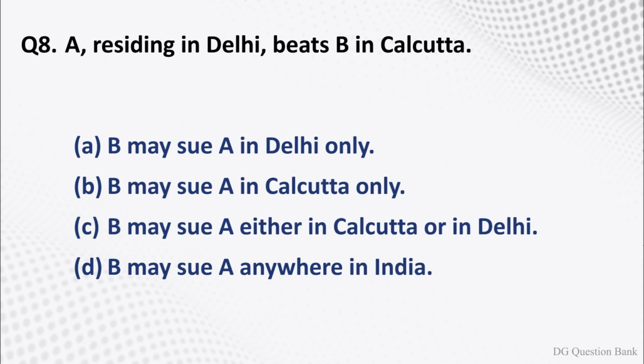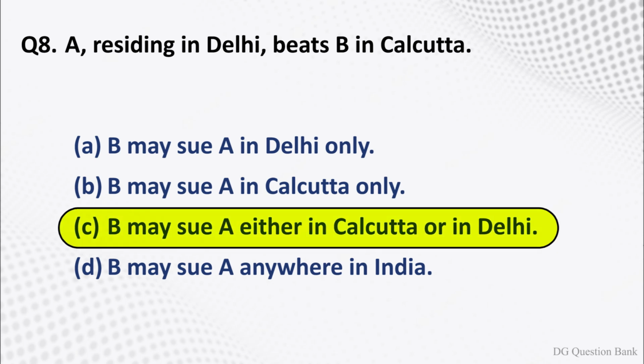Question number 8. A, residing in Delhi, beats B in Calcutta. The options are option A, B may sue A in Delhi only. Option B, B may sue A in Calcutta only. Option C, B may sue A either in Calcutta or in Delhi. Option D, B may sue A anywhere in India. The right answer is option C, B may sue A either in Calcutta or in Delhi.